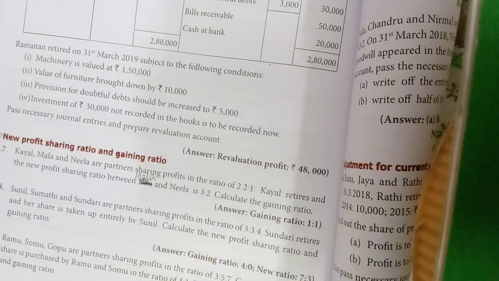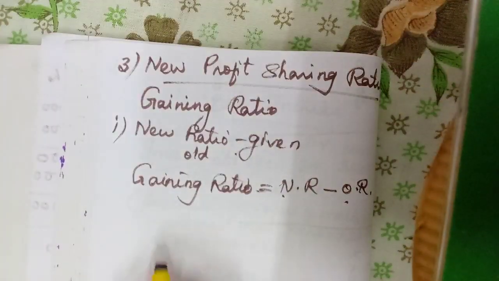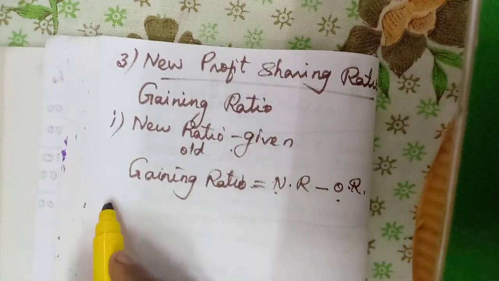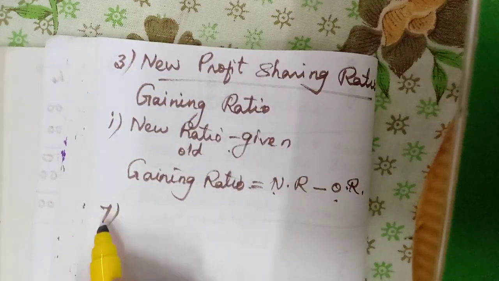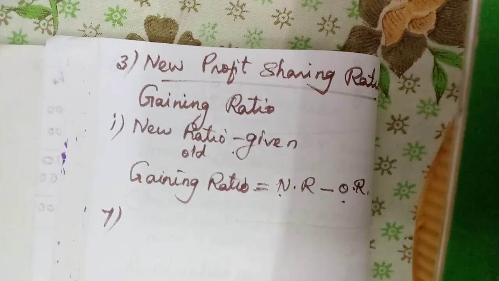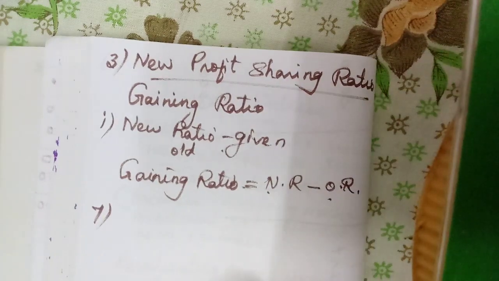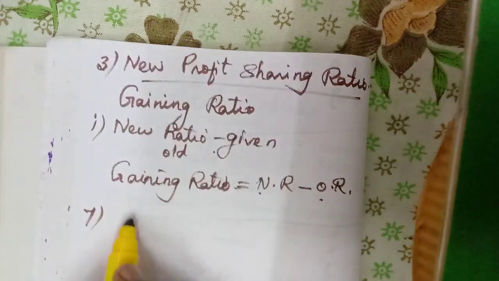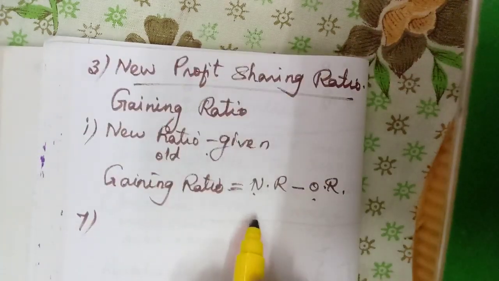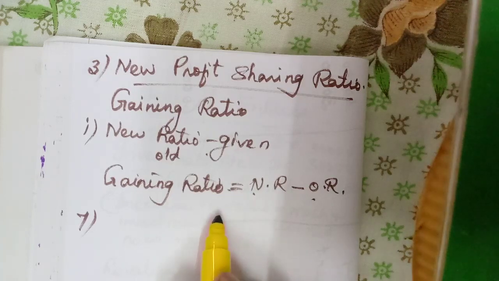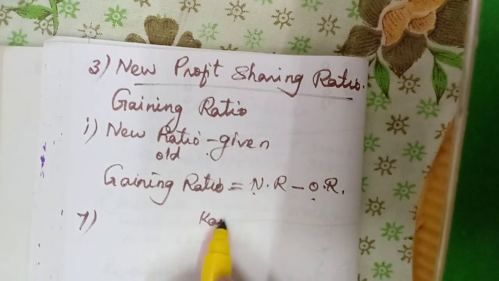Calculate the gaining ratio. We have to do it in the same way that we did when calculating the new profit sharing ratio in admission. First the particulars, then partners' names: Kayal, Mala, Neela. Three partners there.